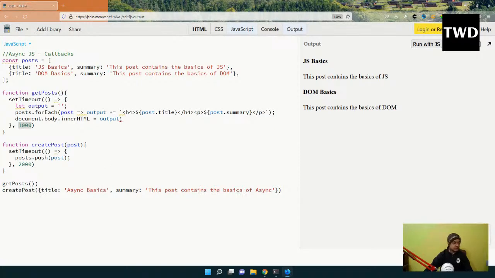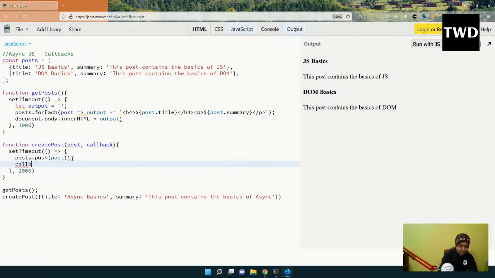We solve this issue with something known as a callback, and this is a very old technique in JavaScript, and we've updated this technique, but behind the hood this callback only runs. So we will solve this issue like this: callback is there, and then post dot push is there. The callback I'm updating here is actually a function, so I will have to call it like callback and a function. I'll do it like this.